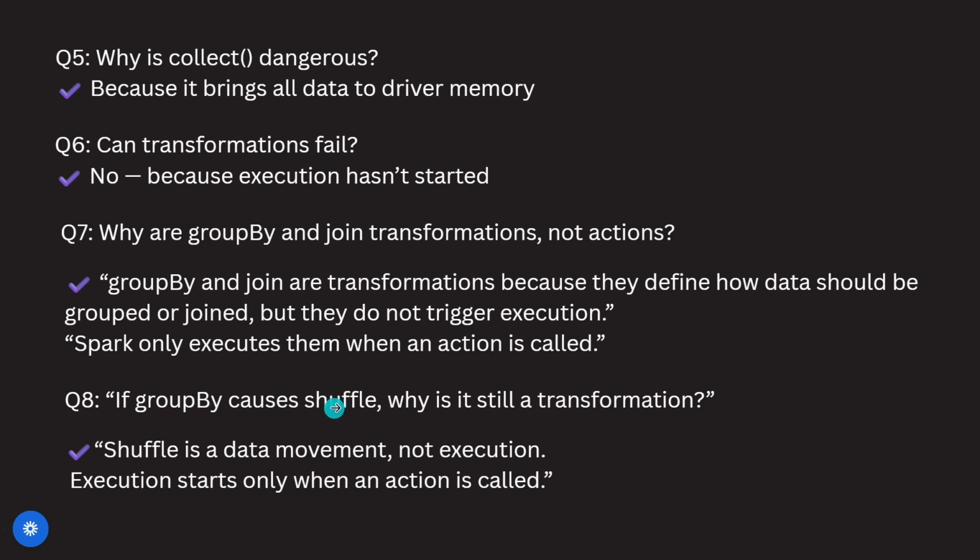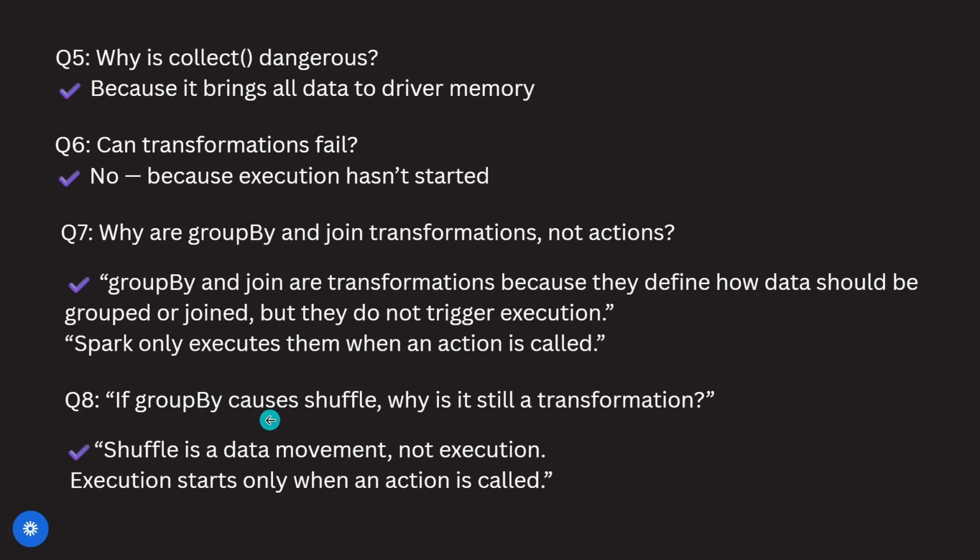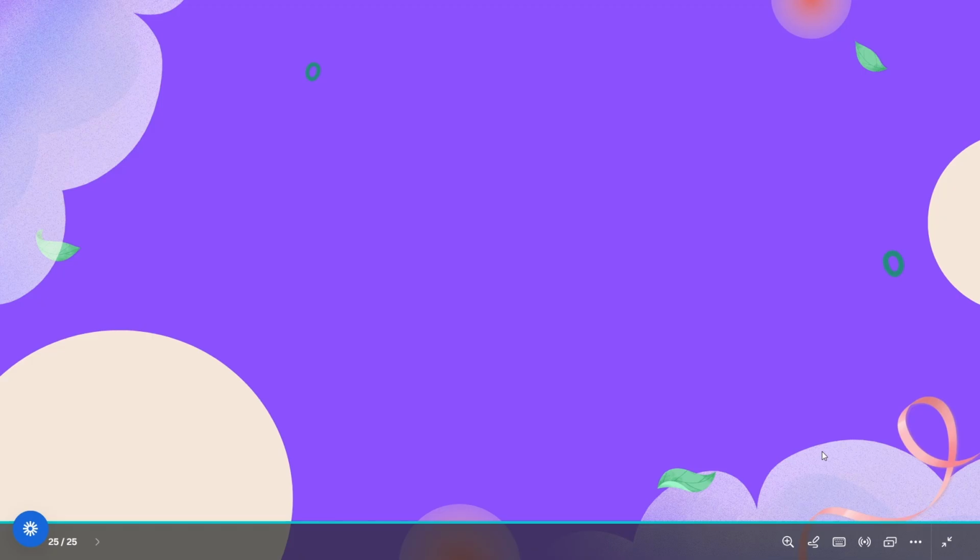If groupBy causes shuffling, why is it still a transformation? Shuffling is data movement, not execution. Execution starts only when an action is called. That's why groupBy is not an action; it's a transformation. If you understand this concept deeply, you're already thinking like a data engineer.